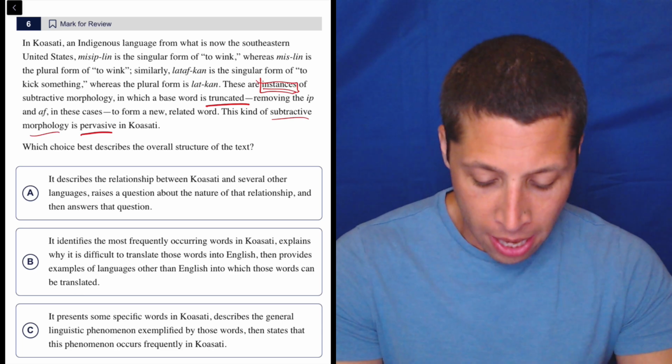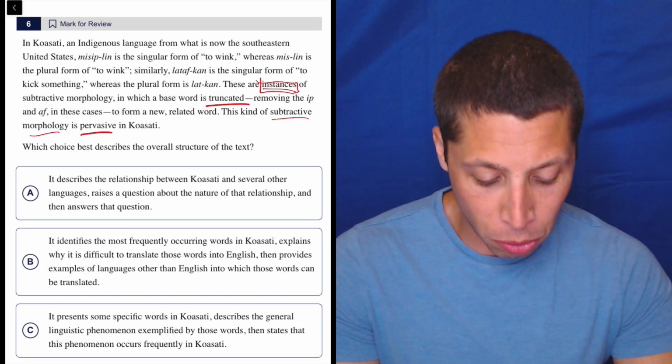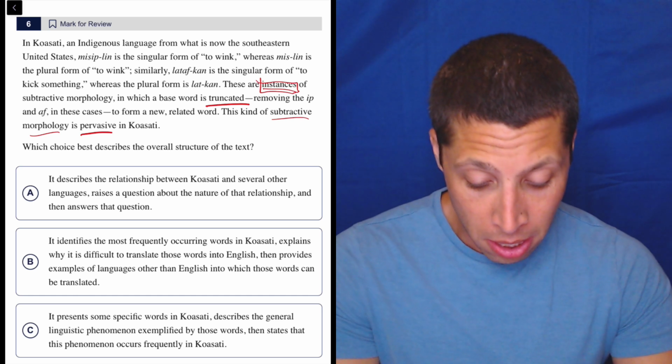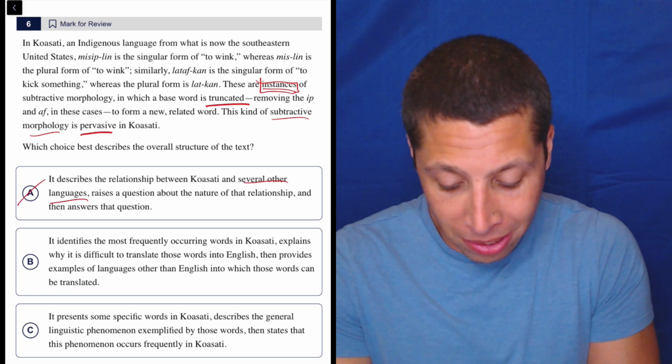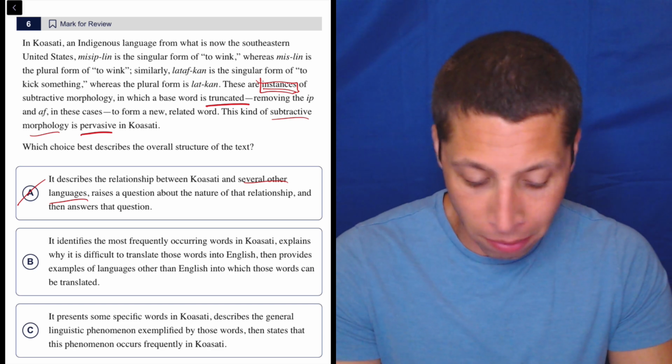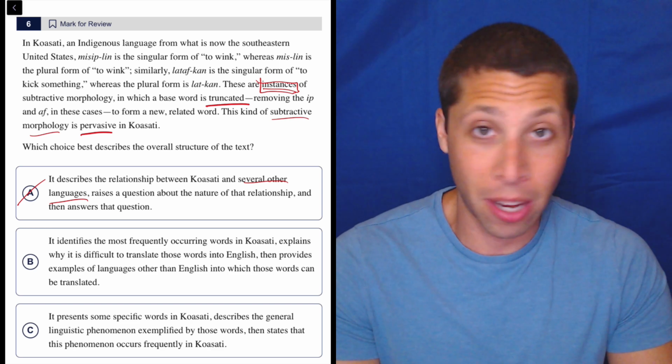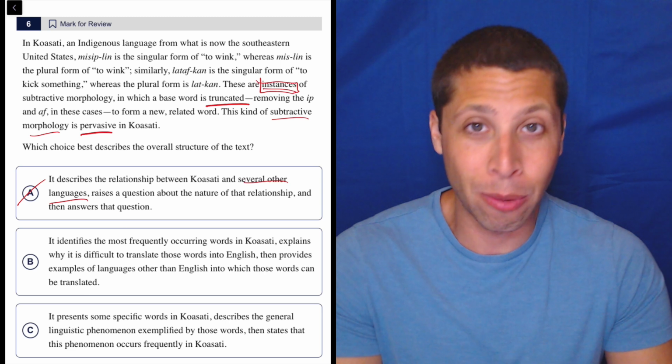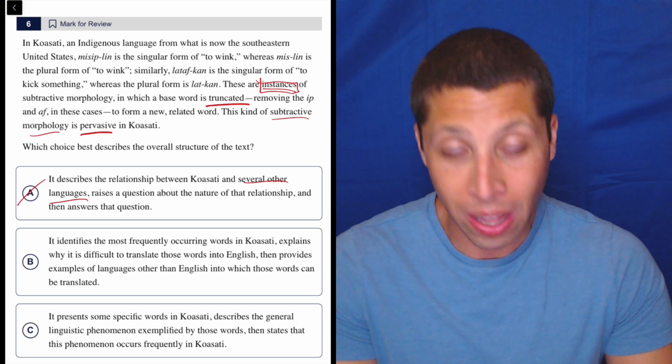Let's look at the choices. A: It describes the relationship between Coasati and several other languages. I don't think it does, so right there I'm going to probably stop reading. Raises a question about the nature of that relationship. No, it does not. And then answers that question. No, it does not. This has nothing to do with other languages, right? So the main character here is shifting, but that's not what we're talking about.